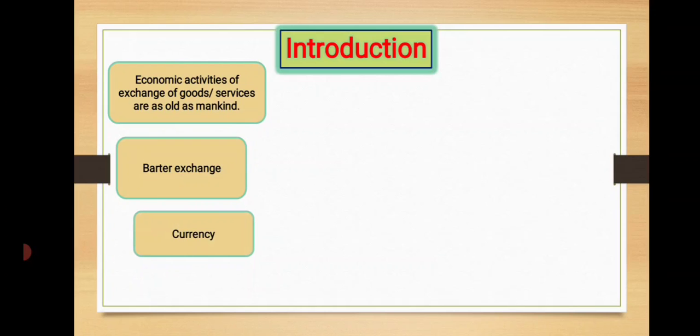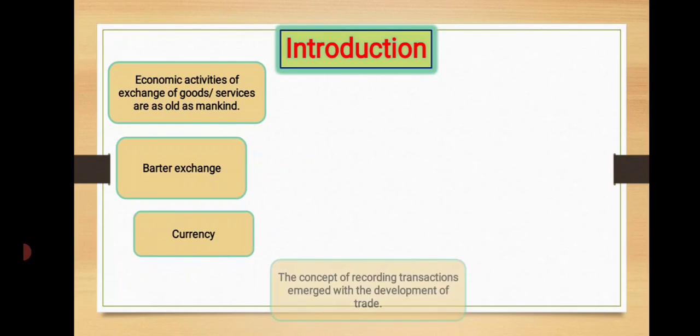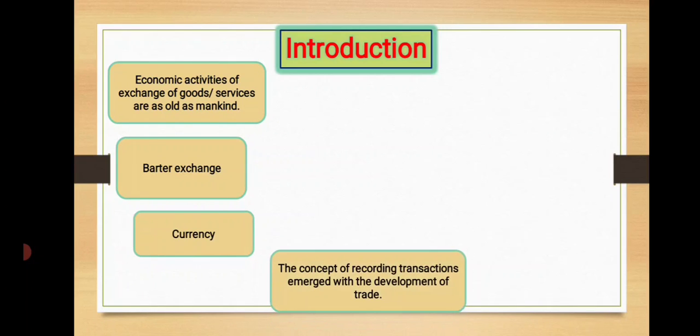One of the major drawbacks in this type of commodity money was the difficulty of measurement of obligations or value of exchange. It was overcome with the discovery of money in the form of currency. With this development, exchange or transactions became easy. The concept of keeping a record of the transactions emerged with the development of trade.